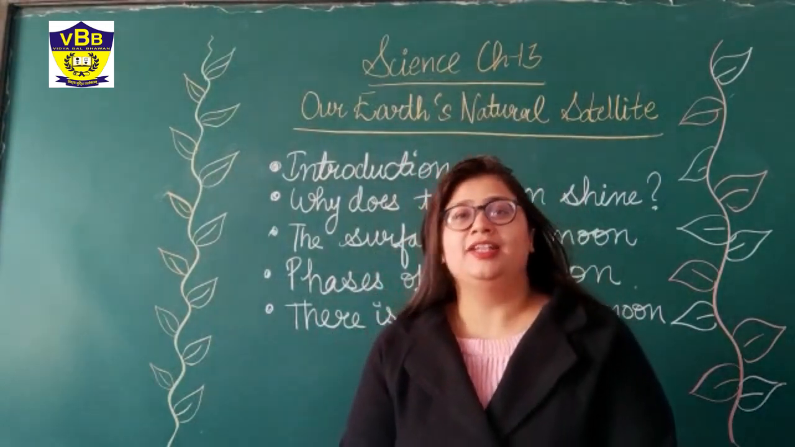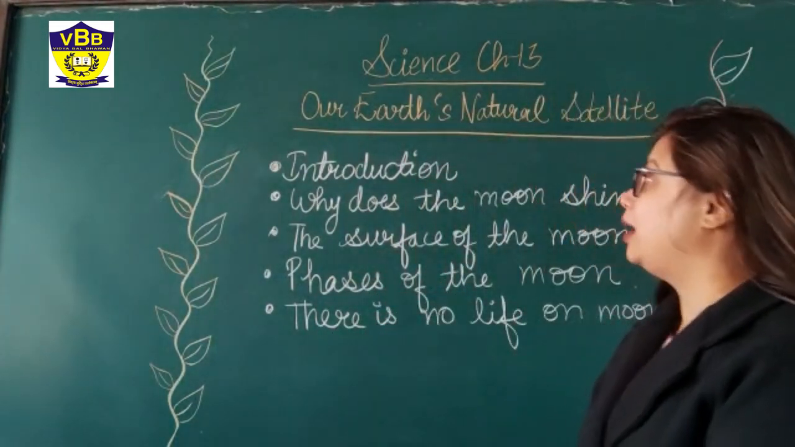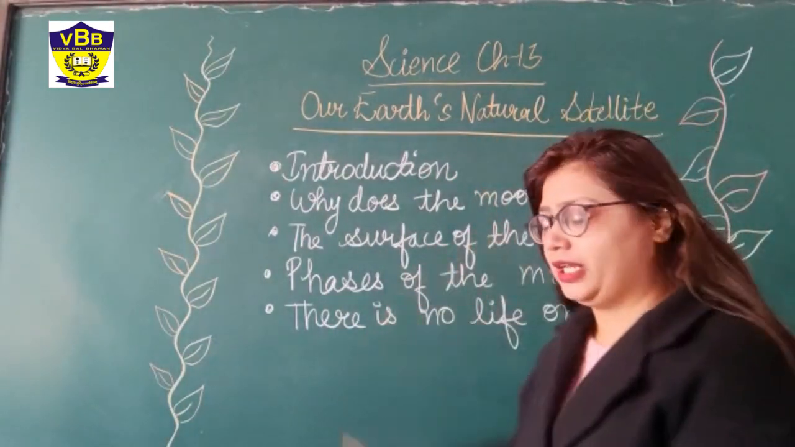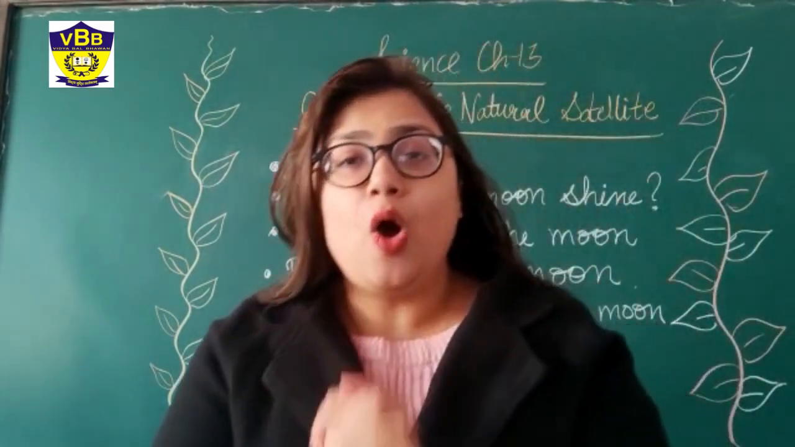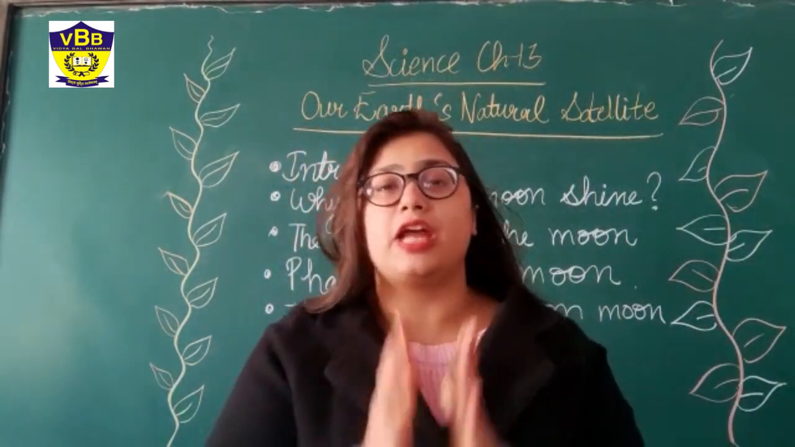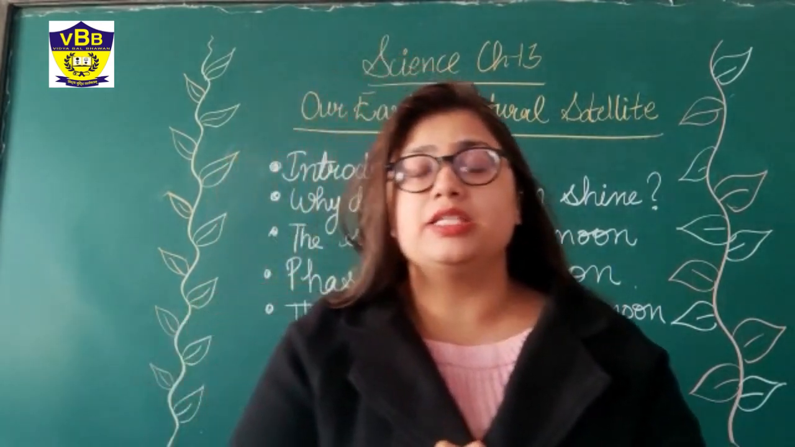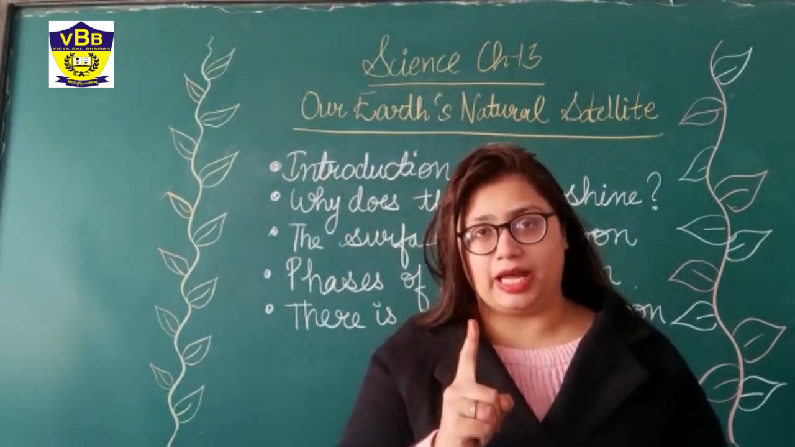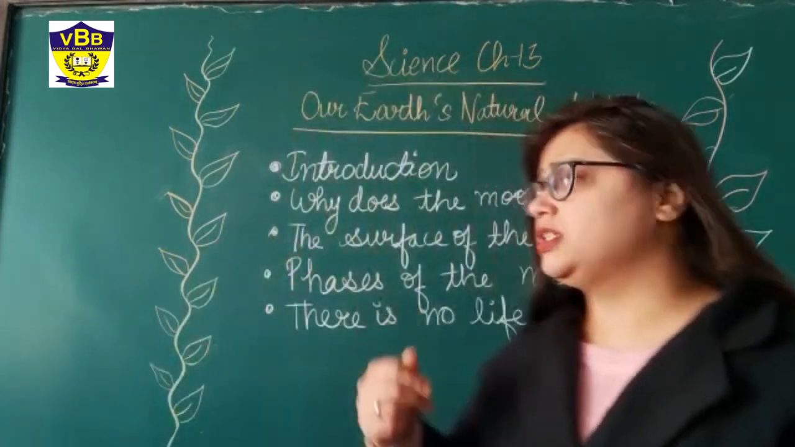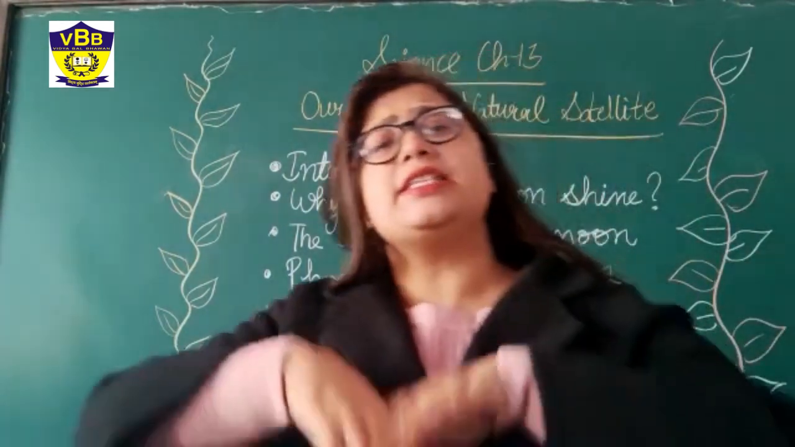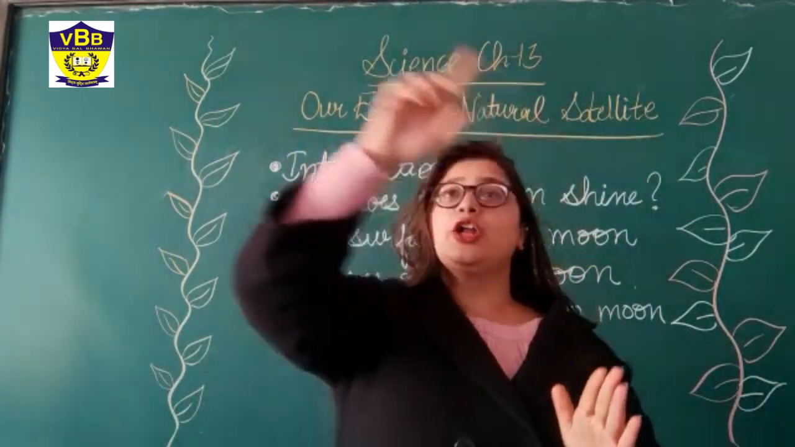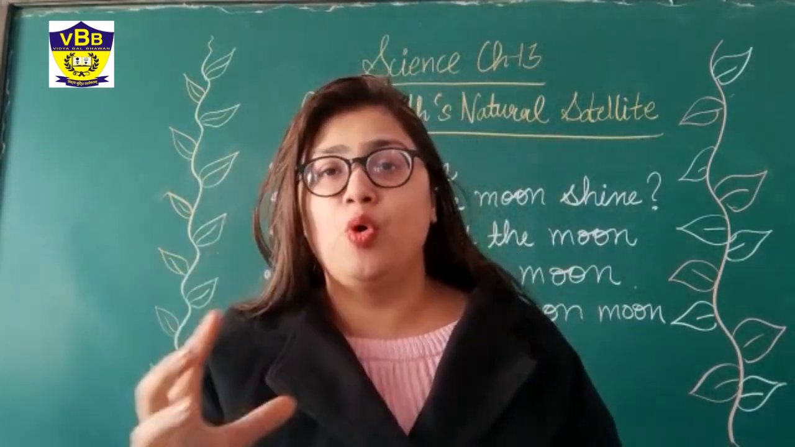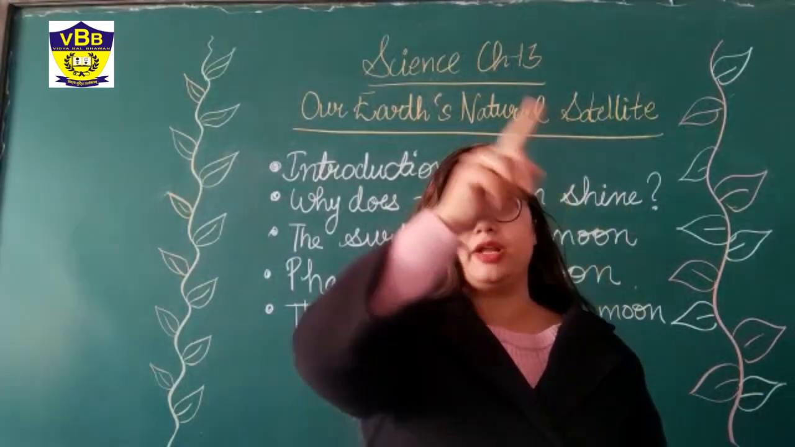Good morning everyone. Today we are going to study chapter number 13, Earth's natural satellite. Now class, we all know that our natural satellite is the Moon. Yes, Earth has one natural satellite, that is the Moon. Now what is a satellite? A satellite is any object that is revolving around a planet. That means the Moon is revolving around our Earth.